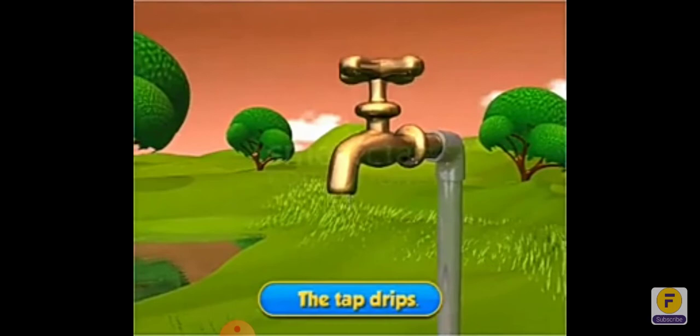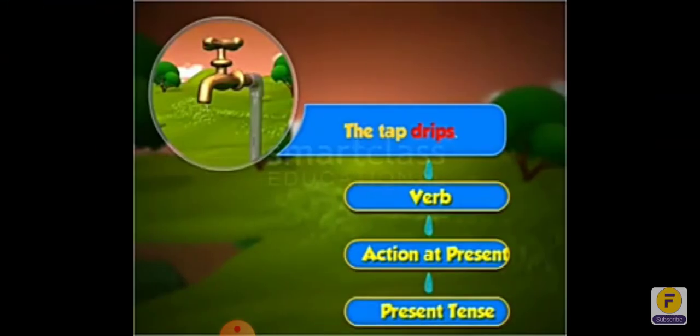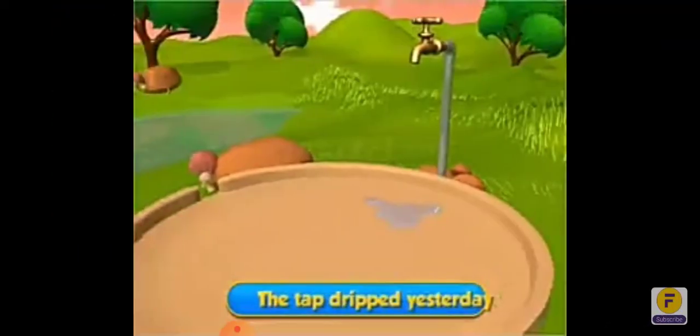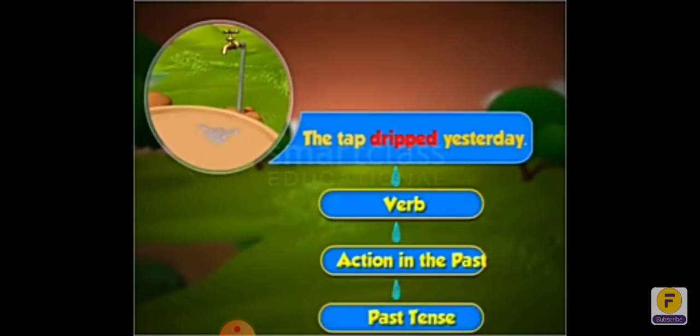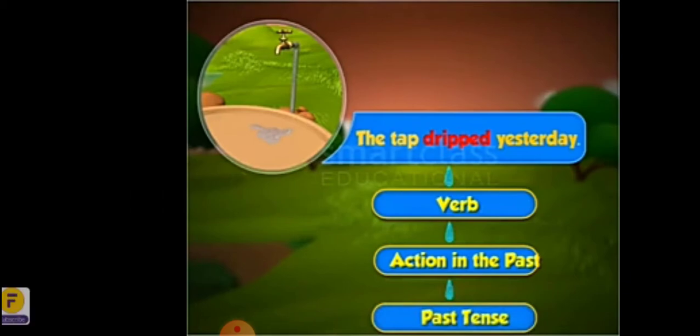See, the tap drips. Which one is the verb? The tap is the subject. Drips is the verb. Action at present. It is called present tense. Here, the tap dripped yesterday. The tap is the subject, dripped is the verb, yesterday is the object. So here dripped is the verb, the action in the past, so it is called past tense.